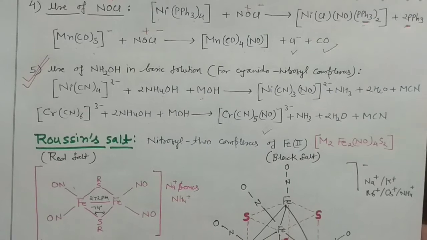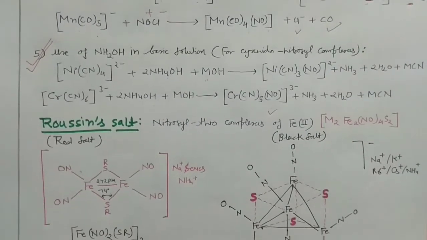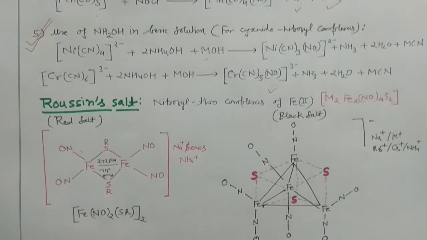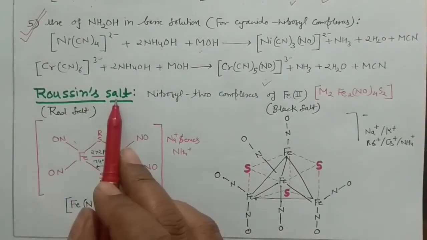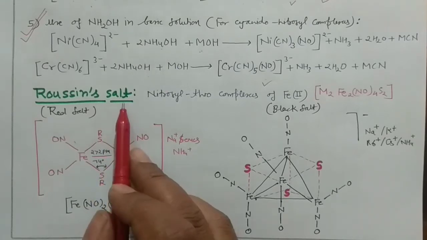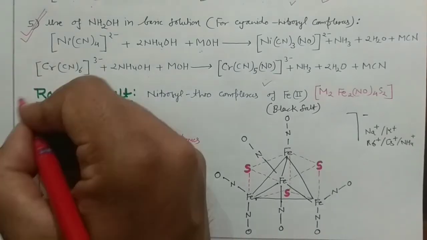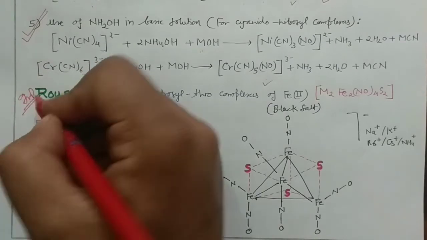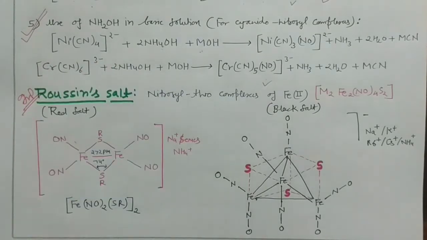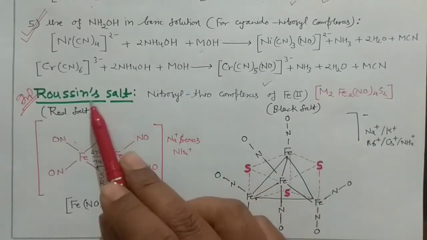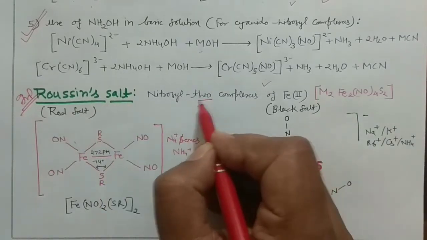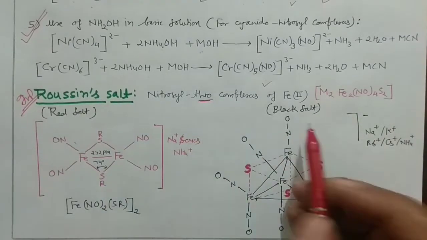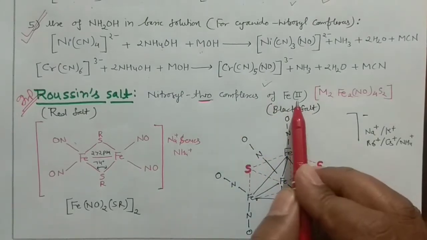Now I am going to discuss some of the very, very important representative compounds, one or two, right? And first is ROUSSIN'S salts. So ROUSSIN'S salts are of two types, red salts and black salts. And this is a very, very important question for your NET GATE examination, right? And as well as for your MSc examination. Okay, so what are ROUSSIN'S salts? Basically, they are nitrosyl thio compounds. When thio is there, that means sulfur is there. Okay, and basically they are complexes of iron 2.